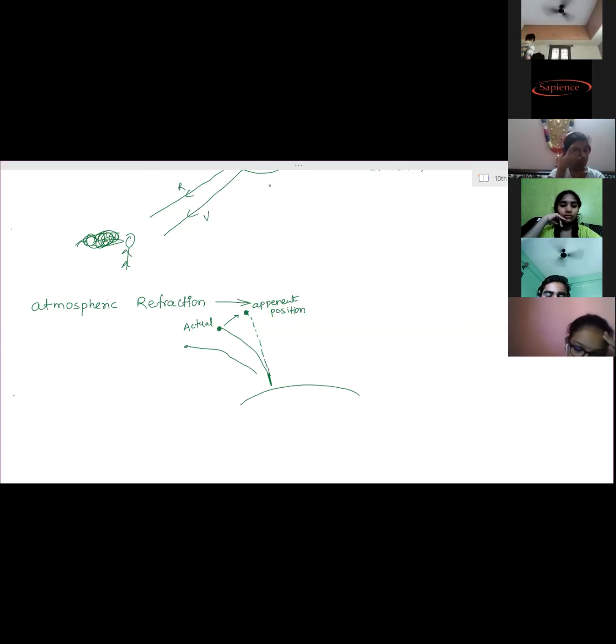So that is what I told you. I've given you an example of one single bulb. Suppose at a farther distance on a hilltop, one single bulb is glowing and it is continuously switching on and off. It will affect you.